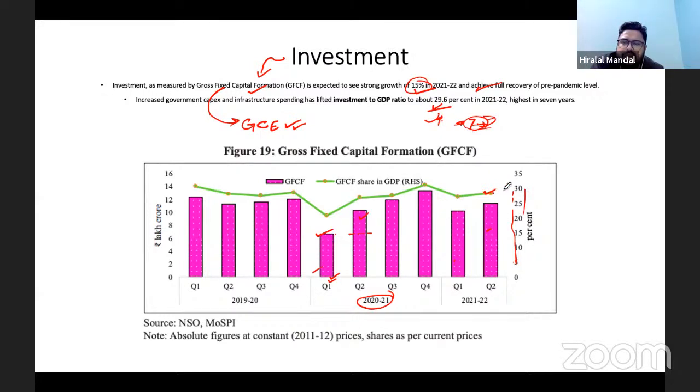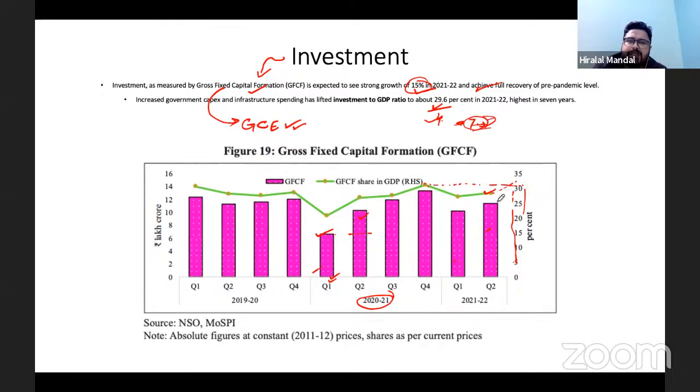Of course, it will go up, and for the entire year we can expect a rise on average. As you can see here, it has increased to almost 32-33%. Similar things you can see here also.